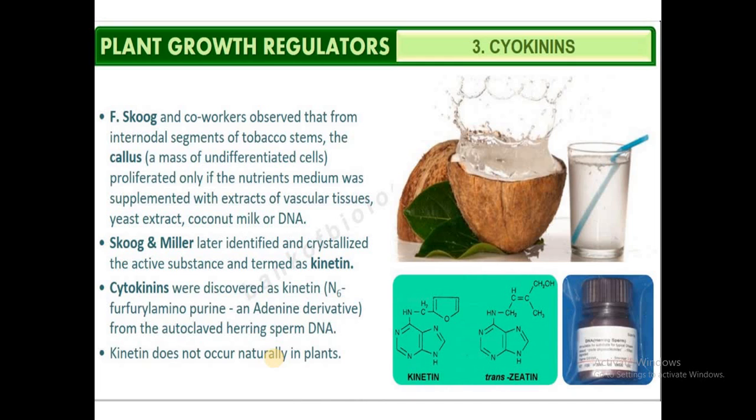So when these calluses were treated with coconut milk, or yeast extract, or some of the vascular tissues, they were able to show morphogenesis. It's all because the yeast extract, coconut milk and the vascular tissues contain the important hormone called cytokinins, which will bring about cell division and morphogenesis.